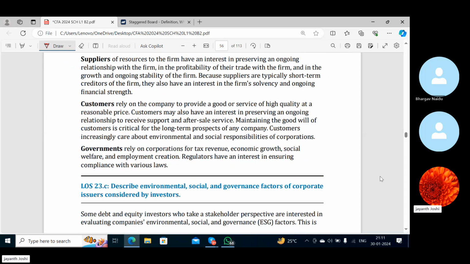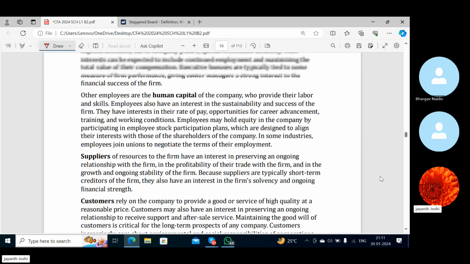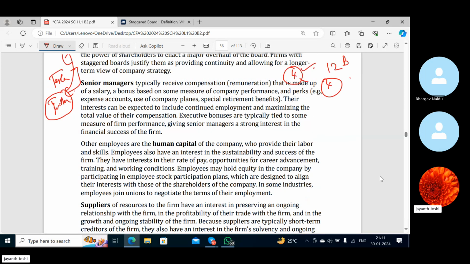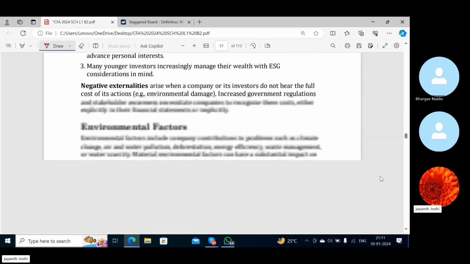Customers want good quality products, governments want taxes, suppliers want timely payments, and they would also always like to maintain a relationship with customers who pay them on time, and they always want to deal with a solvent firm, or a firm which has good financial strength. So all these factors have been discussed. Only one factor, which I have discussed with you right now, we can discuss in detail tomorrow.